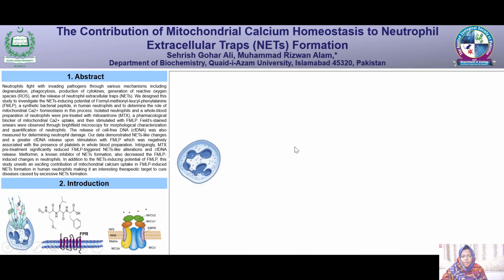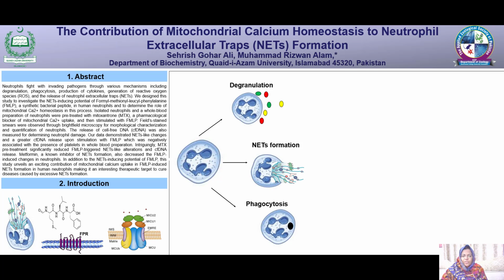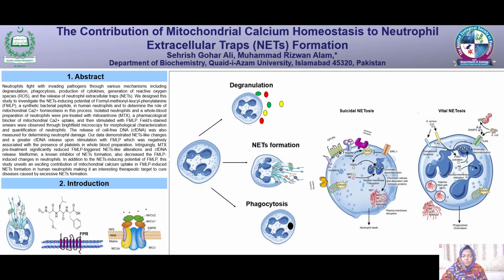Neutrophils are the most abundant leukocytes in human blood that participate in various immunity alerts and inflammatory conditions through various mechanisms such as degranulation, phagocytosis, and release of their DNA in the form of extracellular traps known as NETs. This NETs formation is also known as NETosis and is categorized into two main types based on the underlying mechanisms.